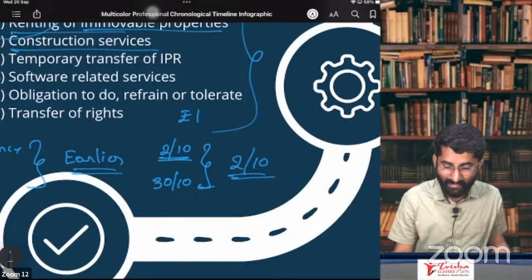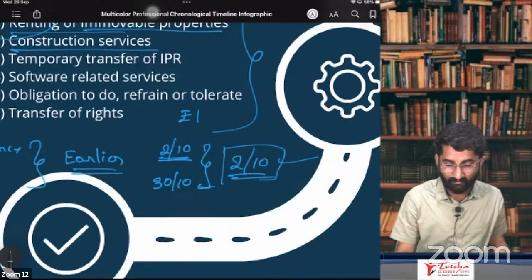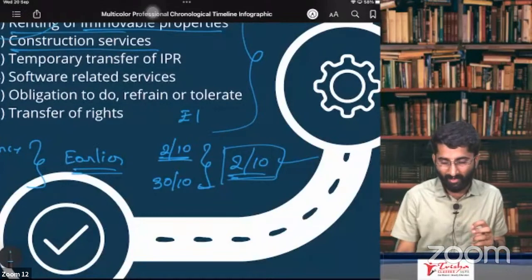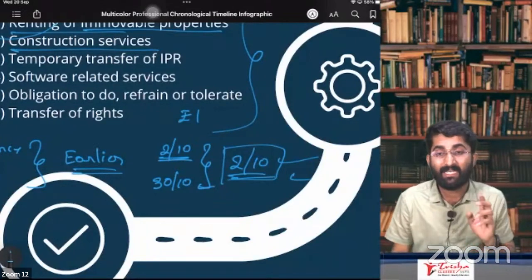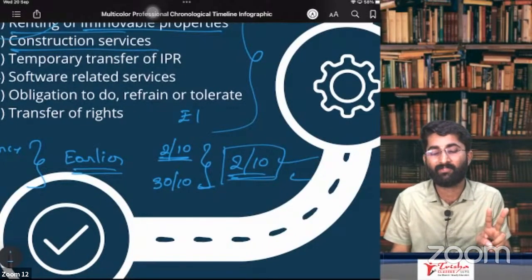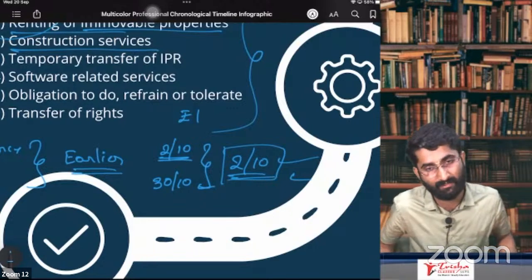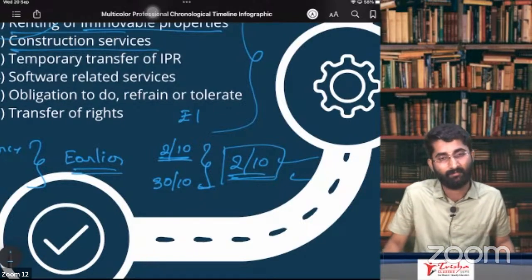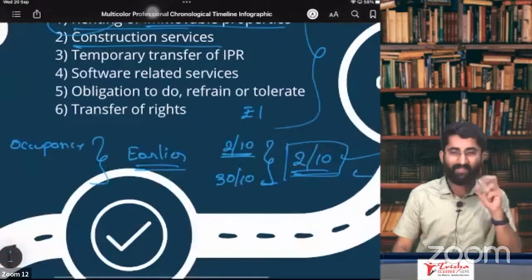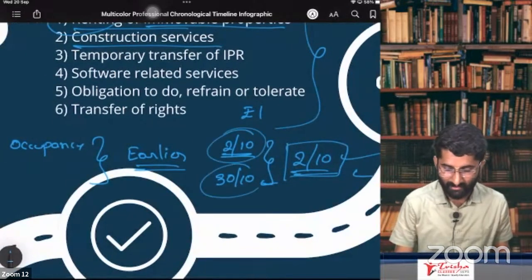What if you pay me any amount after this? If you pay me any amount after this, that will be considered as neither supply of goods nor supply of service. That means it will go to the negative list. Is that clear? So the crux is that you have to see whichever is earlier. Which is earlier in this?